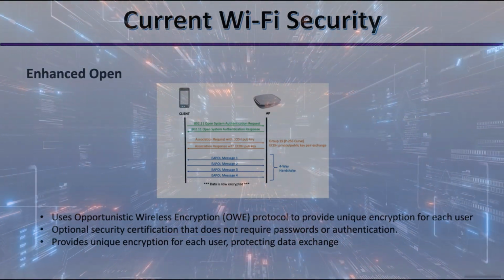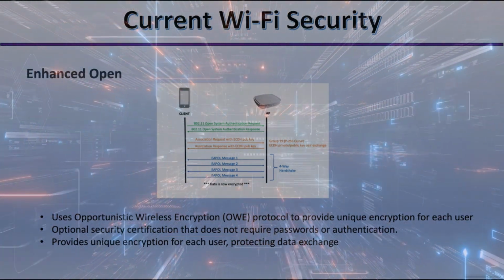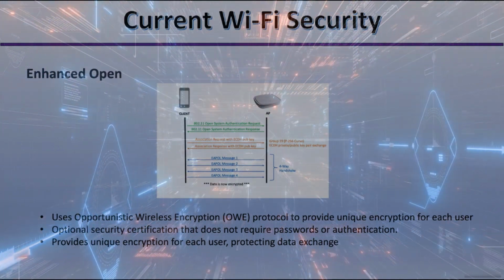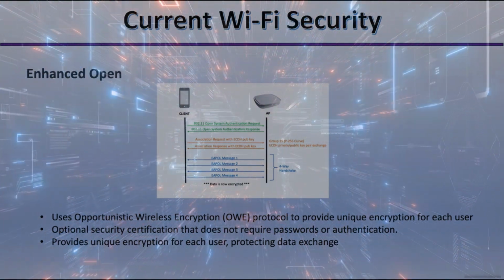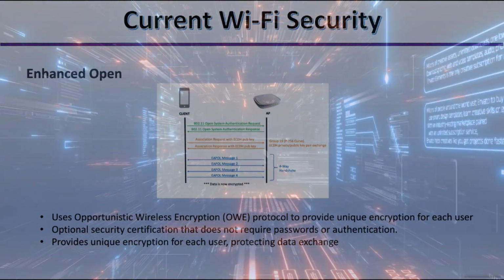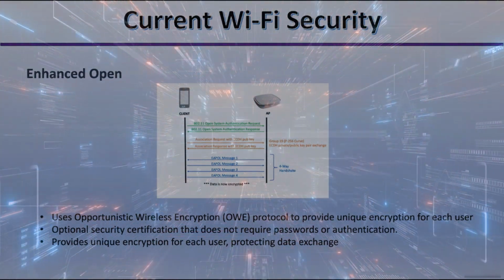And once the Diffie-Hellman key exchange is completed, the AP sends a confirm frame to the client containing the confirmation code generated from the shared secret. ECDH in the chart stands for elliptic curve Diffie-Hellman.